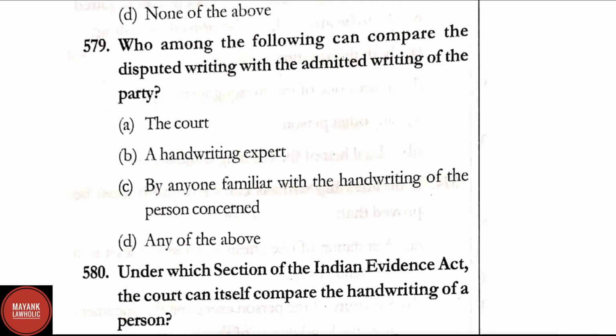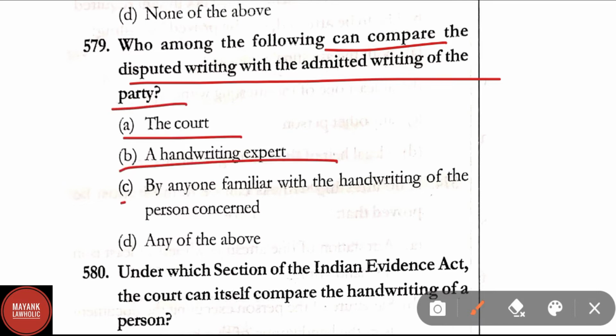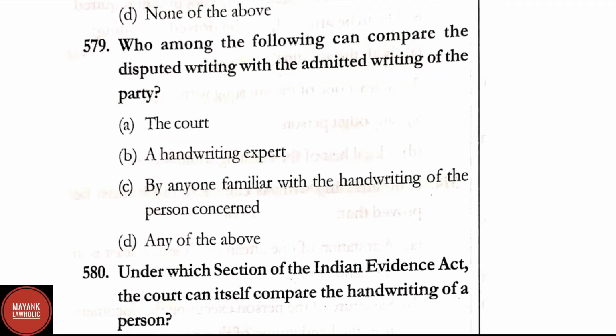Question number 579. Who among the following can compare the disputed handwriting with the admitted writing of the party? Option A, the court. Option B, a handwriting expert. Option C, anyone familiar with the handwriting of the person concerned. Option D, any of the above. Here correct answer is option D, that is any of the above. The court, a handwriting expert, by anyone familiar with the handwriting of the person concerned.